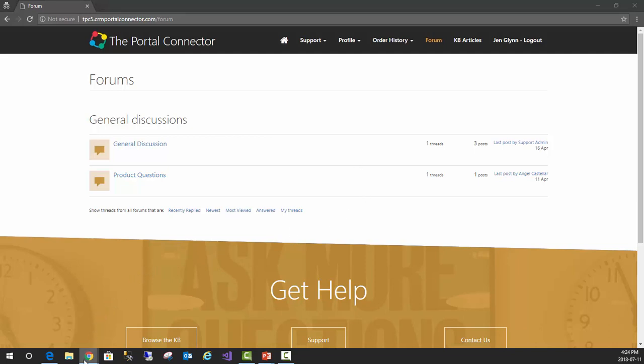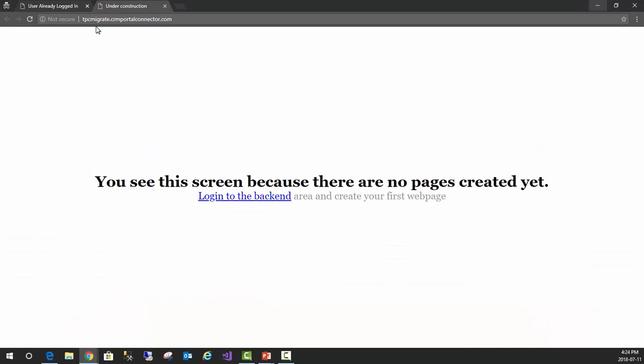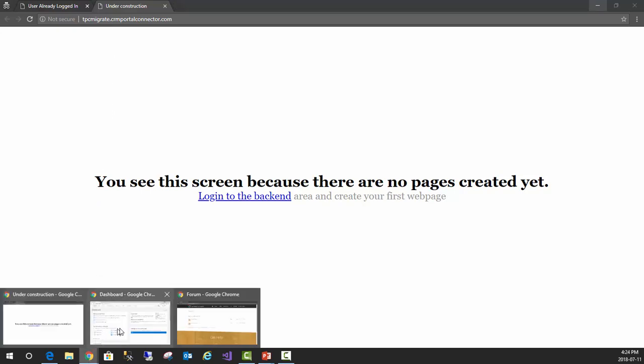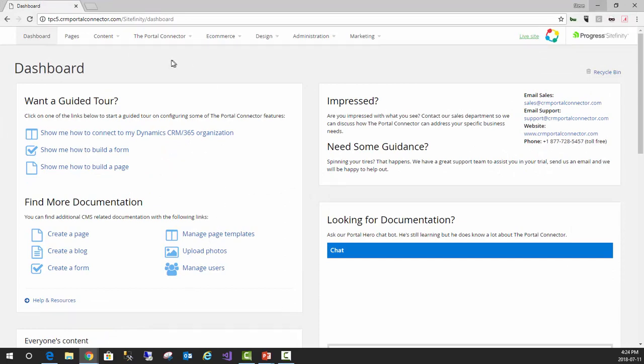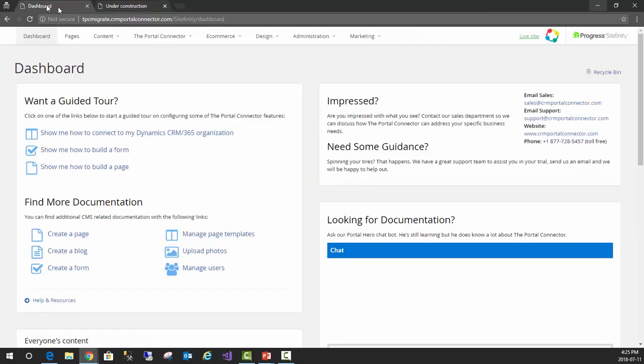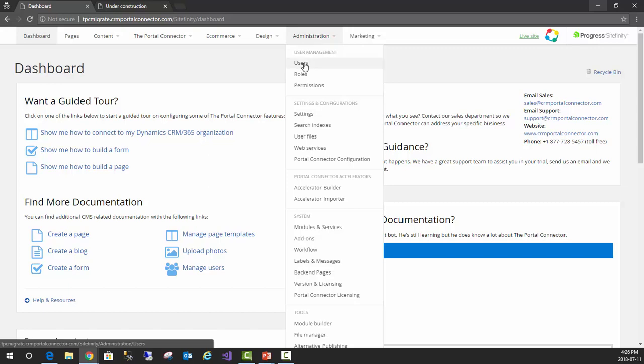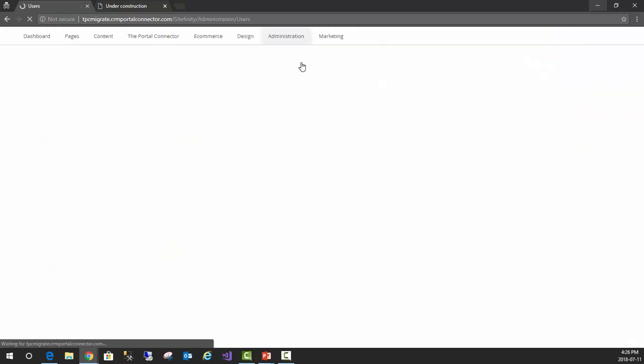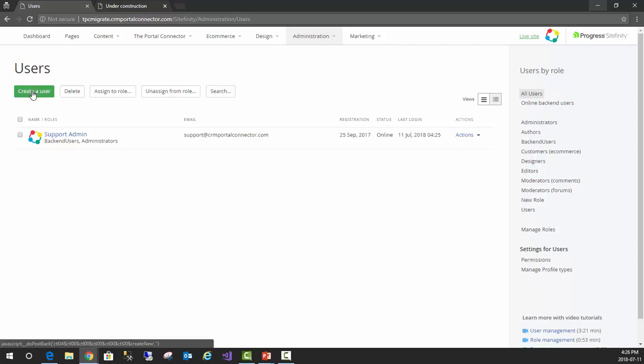For that purpose, we've created an empty site called TPC Migrate. This would be the site that will take those configurations. So let's get started. Logging into the administrative area for the TPC5 site, what we want to do is set up a connection to the Migrate site. The first thing we have to do is create a user to use on the Migrate site. This user would be the user that we use as a service account to migrate the changes to this environment. So let's create that user.